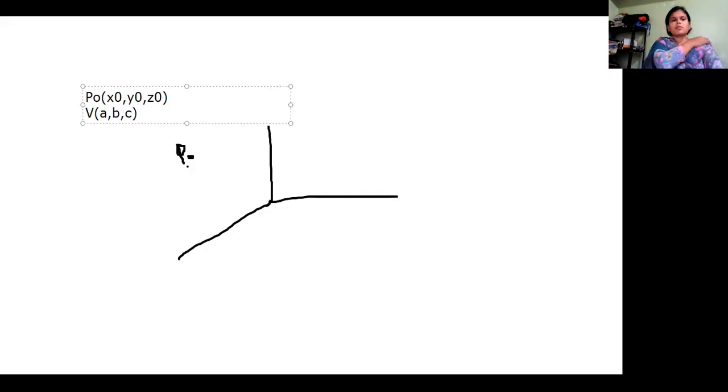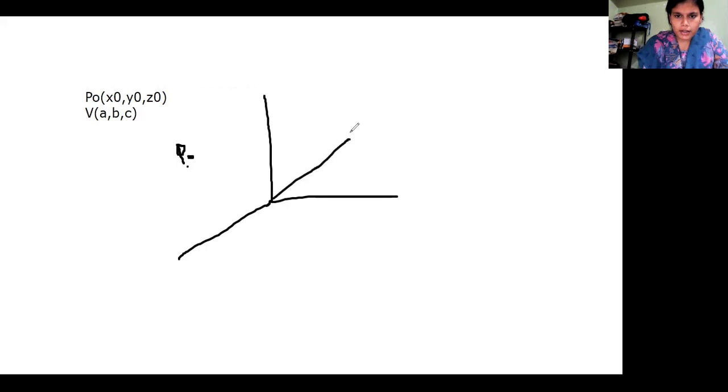So we are provided with one point P naught with coordinates x naught, y naught, z naught, and the direction vector v equals a, b, c. Okay, suppose, let us draw this. We have vector v bar.